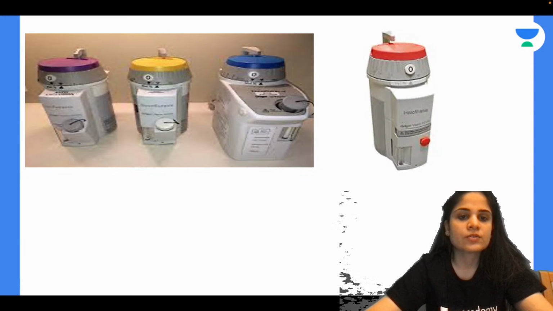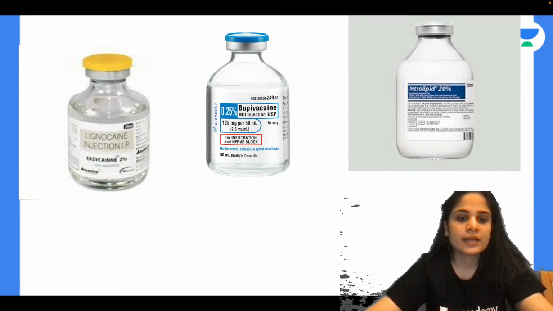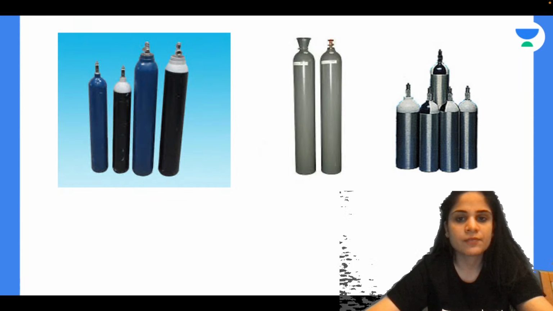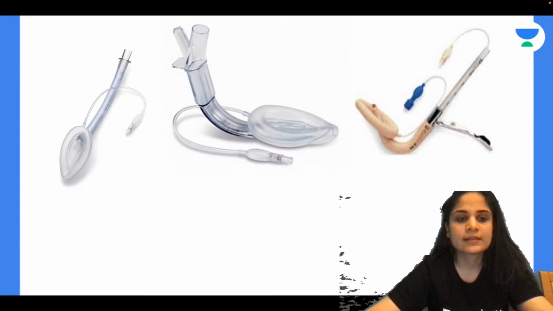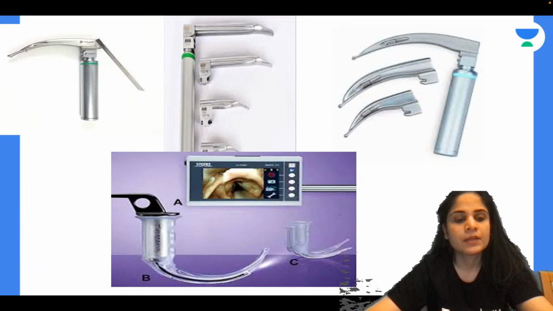Inhalational agents, ISO, SEVO, DES, HALO, indications, contraindications, all of that. Neuromuscular blocking agents like scoline, VEC, ROC. Local anesthetics like lignocaine, bupivacaine and intralipid used in the last. Then different colors of anesthesia cylinders, different colors of pipelines, pin indexes, and different types of supraglottic airway devices, classic, supreme, intubating LMA, fast track, ProSeal, Ambu LMA, iGel LMA.